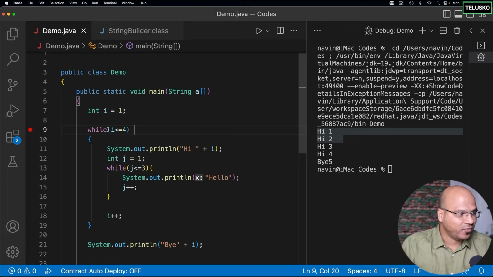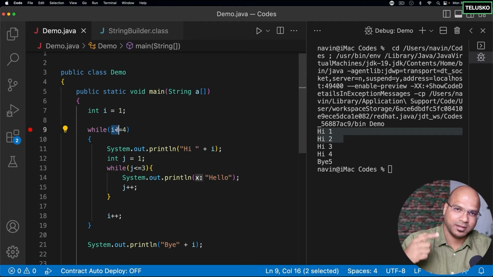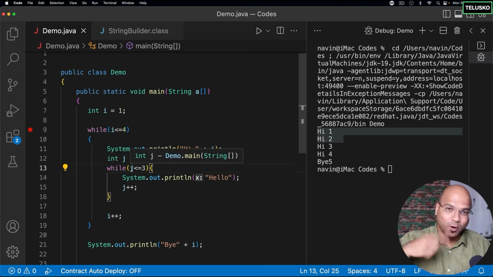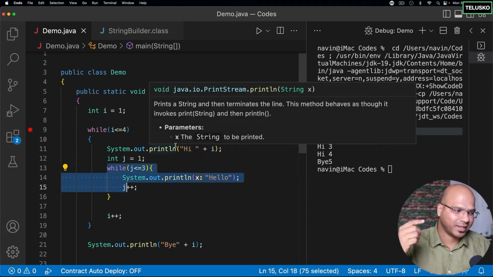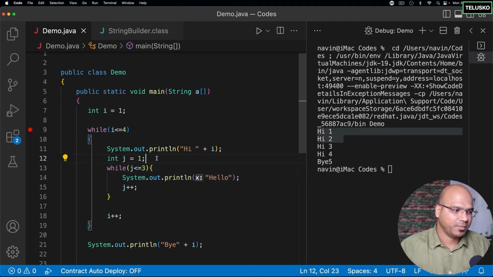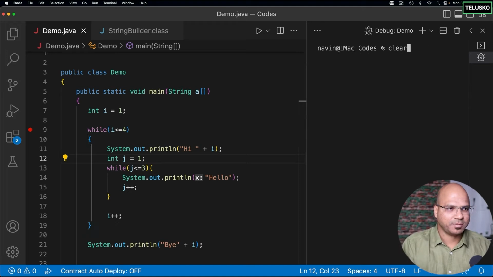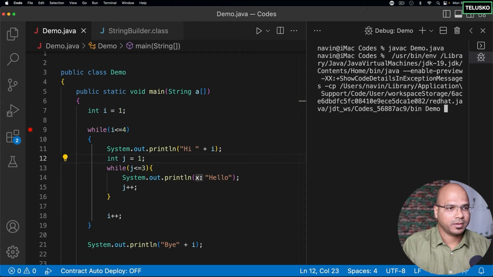In the same way, as your i is incrementing, it's like the days, Monday, Tuesday. The inner loop, you can imagine, is the number of hours. It will keep incrementing, but after 3, it will go back to 1, because it will complete the inner loop, go back to the outer loop, and again the value of j will become 1. Let me show you how it works. Let me just compile and run this code.